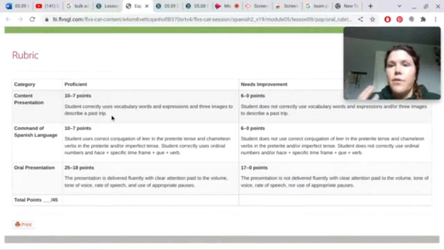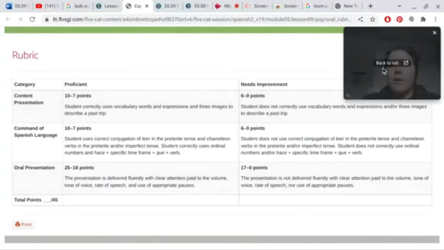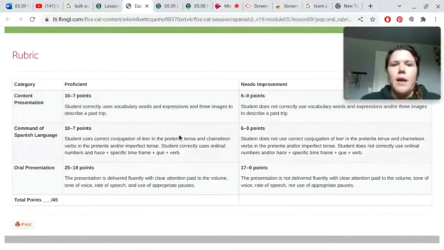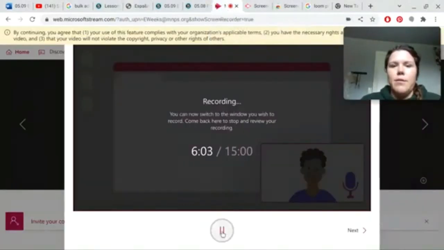You got to make sure you're using vocabulary words that you've learned in Spanish 2, in Spanish 1, preferably some vocabulary words from this module 5, and 3 images to describe a past trip. So you got to get those 3 images in there in order to earn the 10 points. Okay, so this is just the rubric, and I'm just going to go over that. And I'm going to pause while I navigate away.